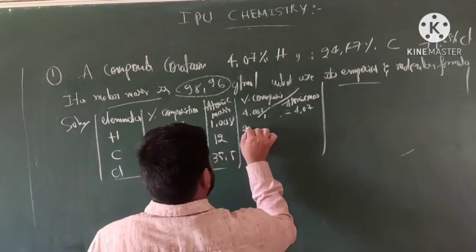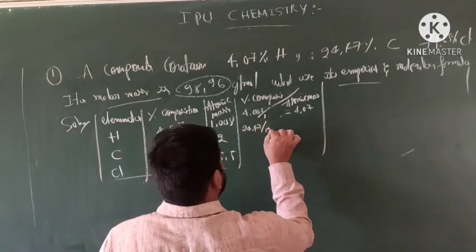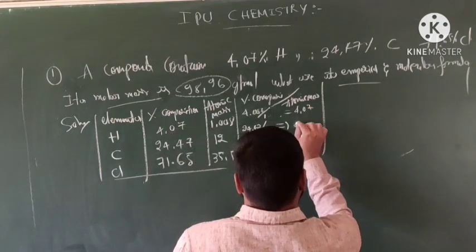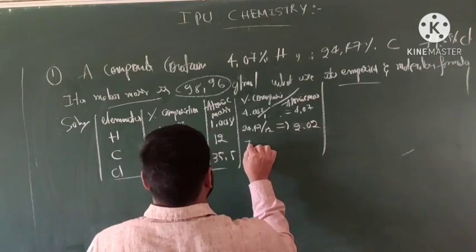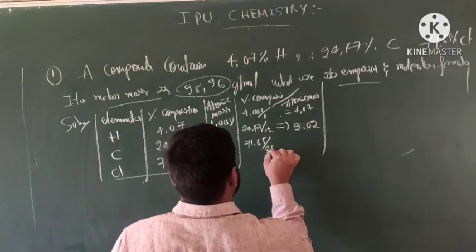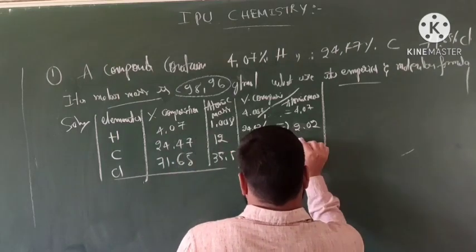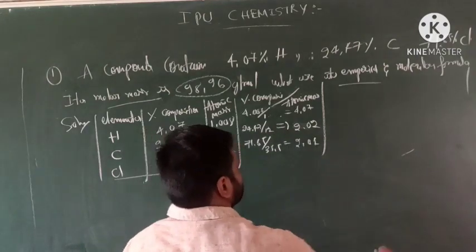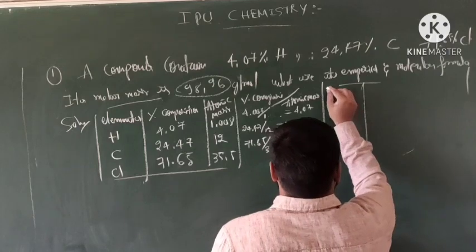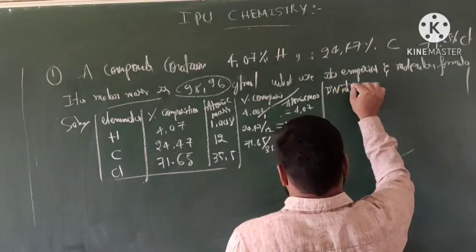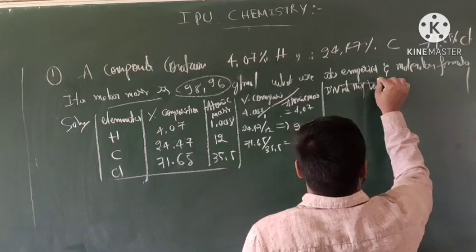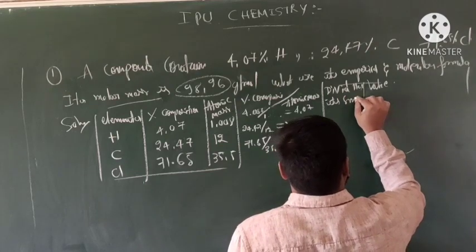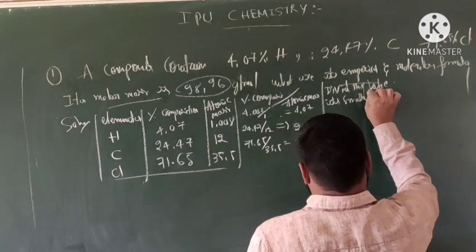So next, 24.47 divided by 12, we will get 2.02. And 71.65 divided by 35.5, we will get what? 2.01. Okay, so next one, divide the values by the smallest of them.